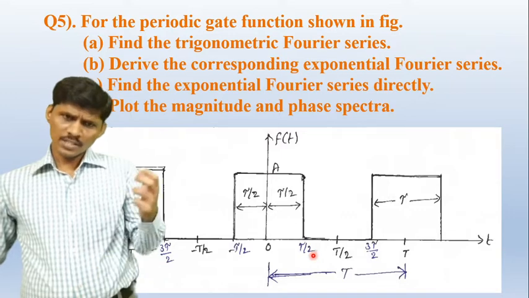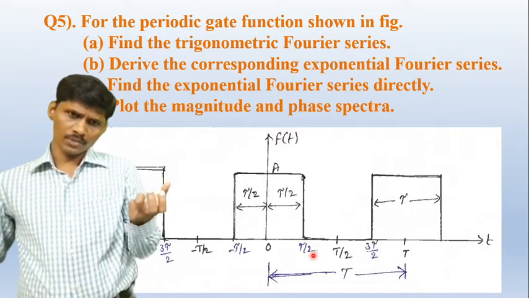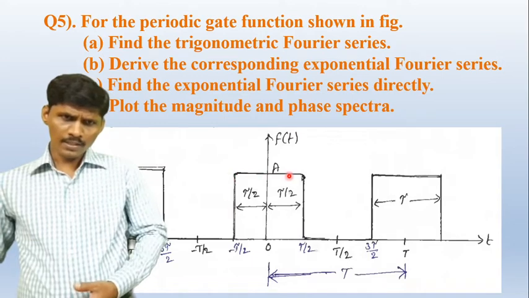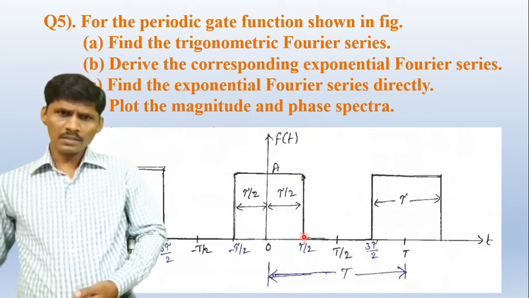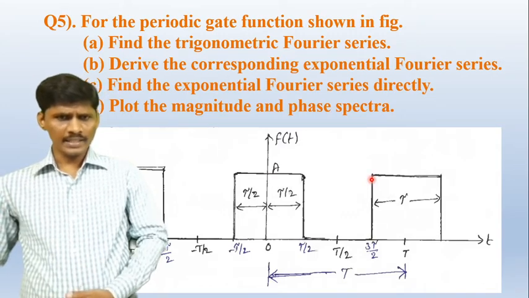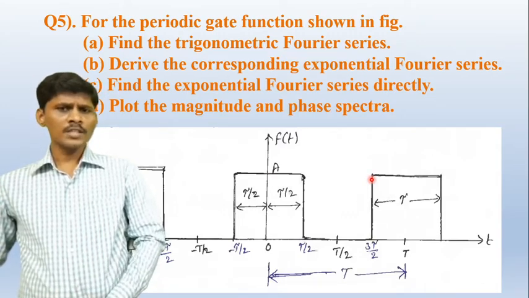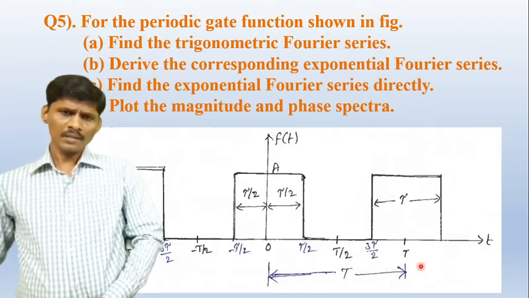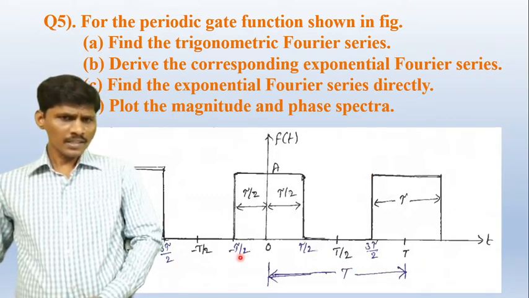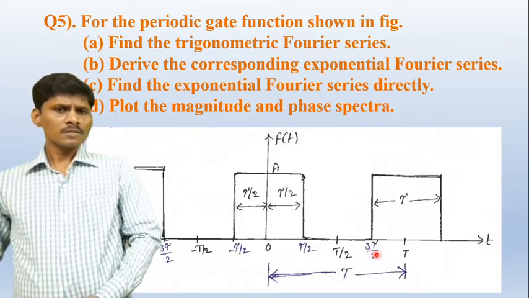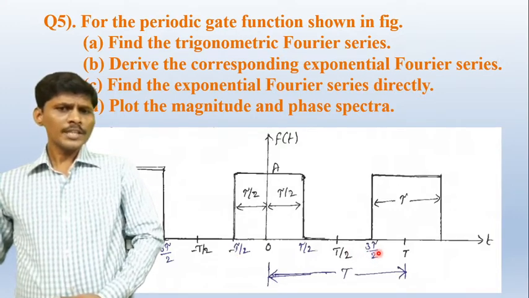So this is the periodic waveform. This is a periodic signal, and this is a positive rectangular pulse, and this is a negative rectangular pulse. So calculate the trigonometric Fourier series expression for t is equal to 0 to capital T, or calculate minus tau by 2 to 3 tau by 2.